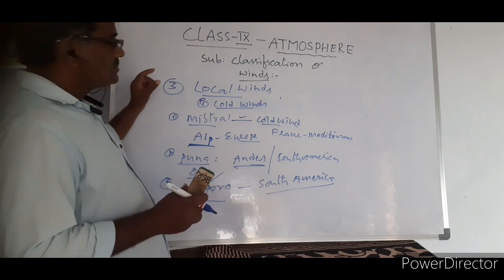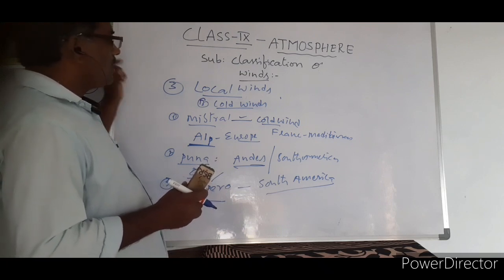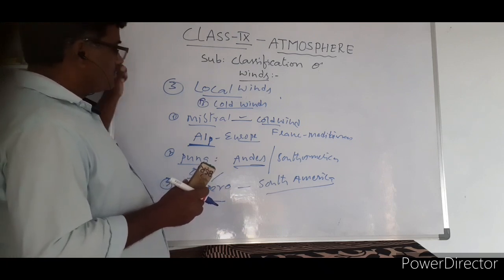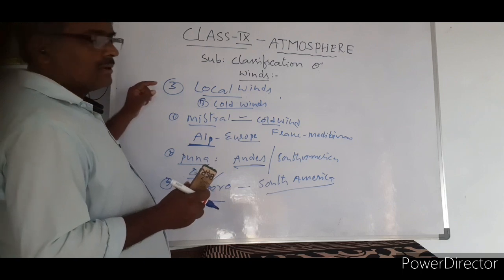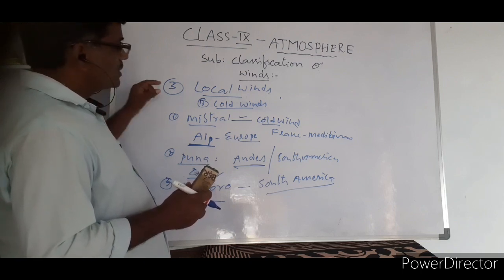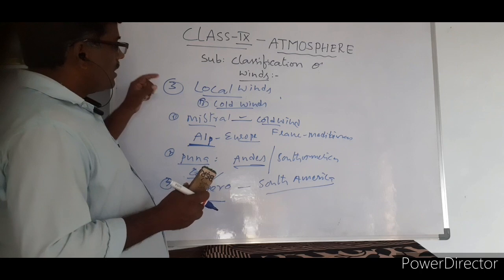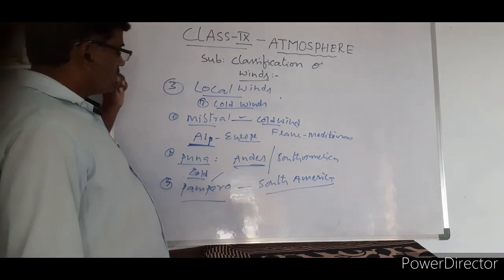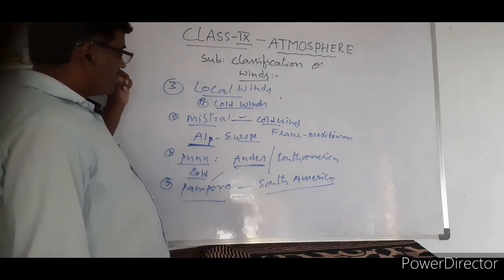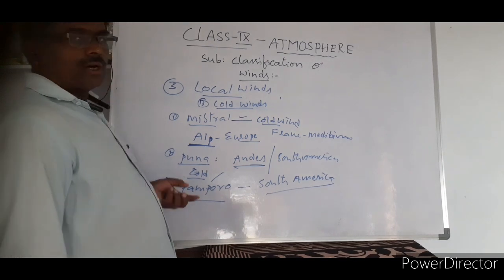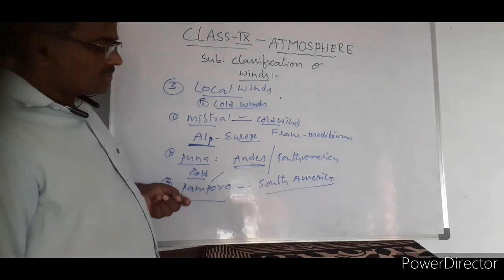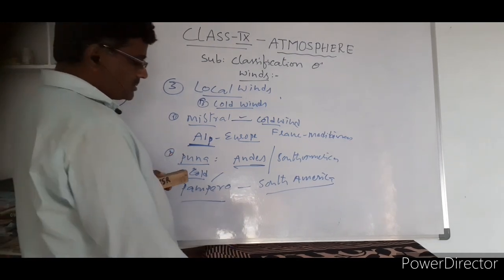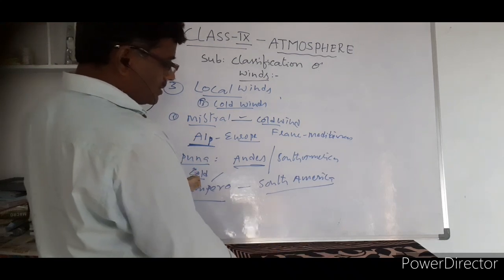Local winds are two types. What are they? Cold winds and hot winds. For hot winds, there are three examples: Loo, Chinook, and Foehn. And for cold winds, Mistral, Puna and Pampero are the examples. So this is the way the wind system is divided in the world.